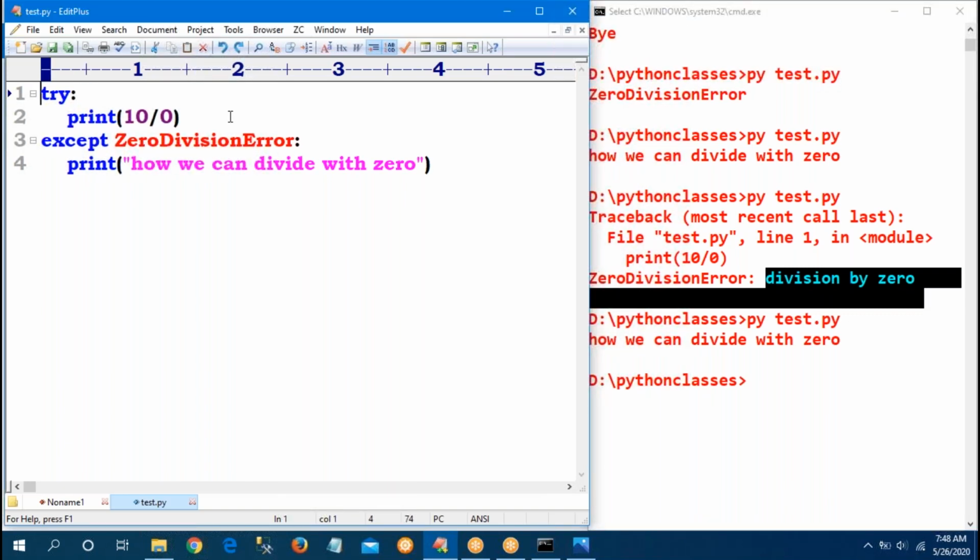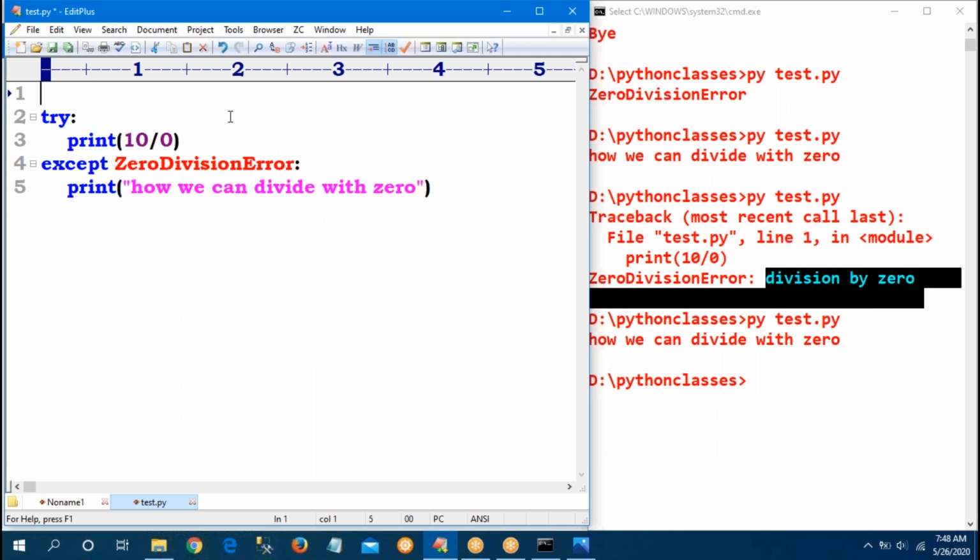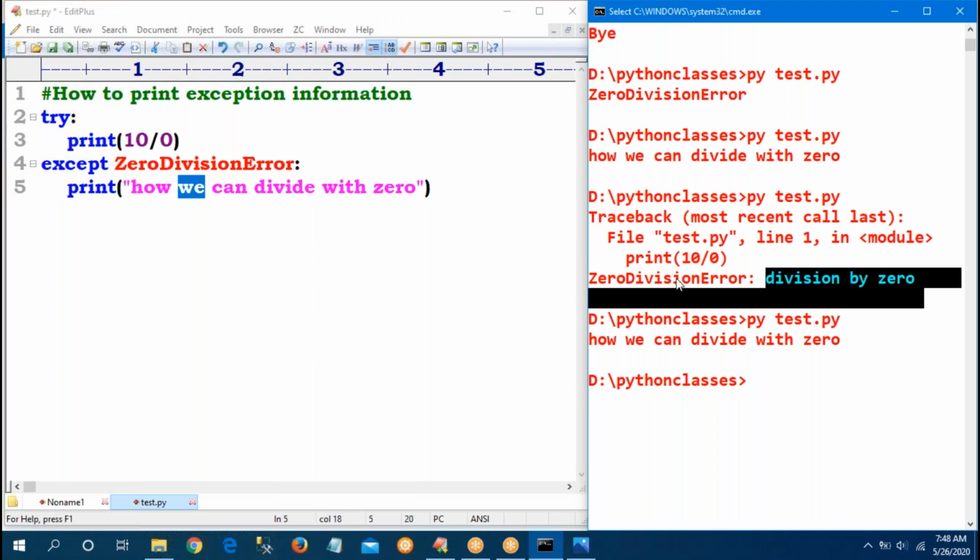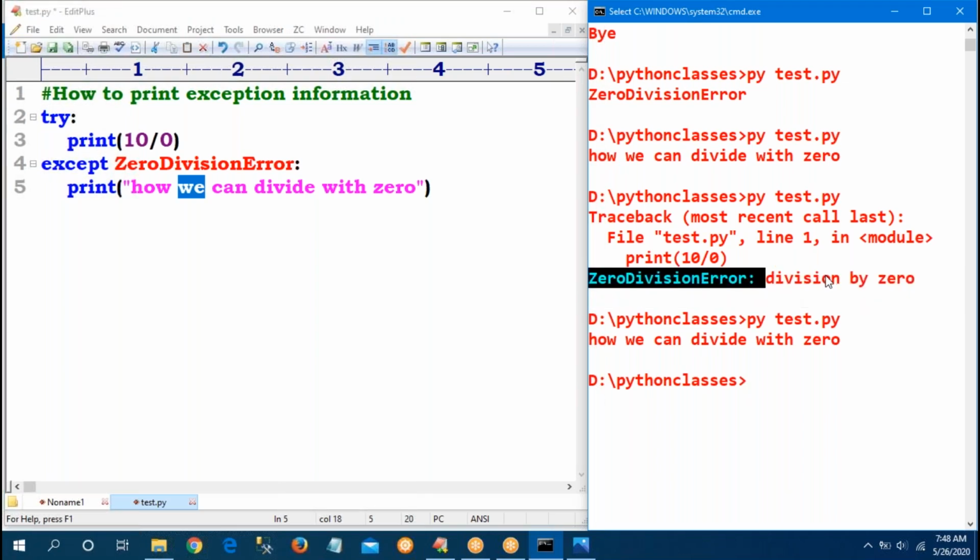That is my concept. So don't print your own messages. Already this is a class, and this class gives some information, that is division by zero error. That message I want to print.